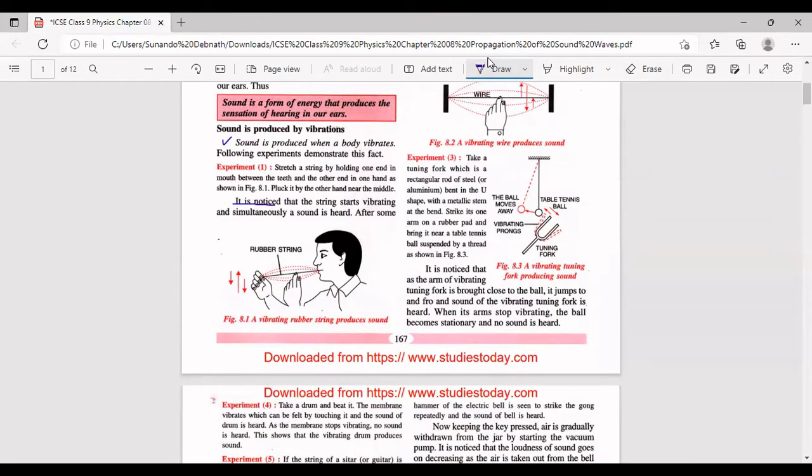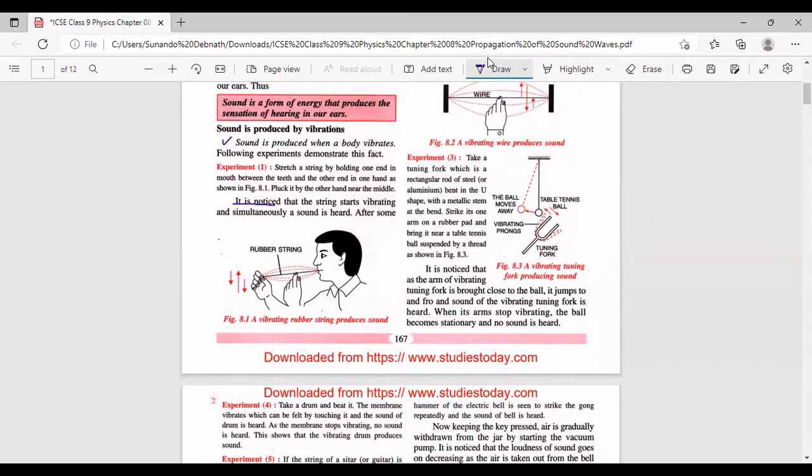So the moving of the table tennis ball shows or indicates that the tuning fork is vibrating, isn't it? Because if the tuning fork is not vibrating and you bring it near the table tennis ball, it won't move away. So only a vibrating tuning fork when brought near the table tennis ball would cause the ball to move away, है ना? तो ये जो ball move कर गया, this indicates that the tuning fork is vibrating.